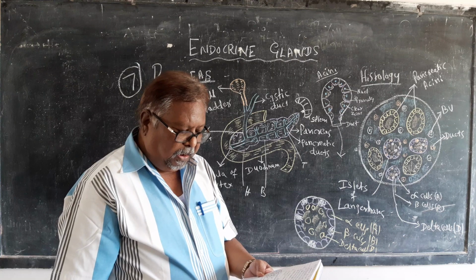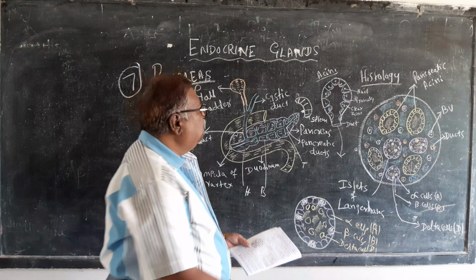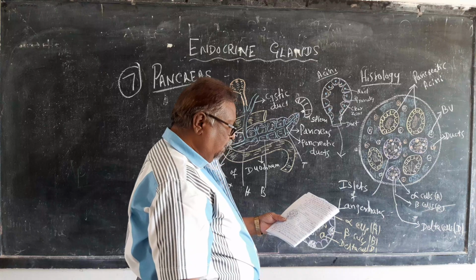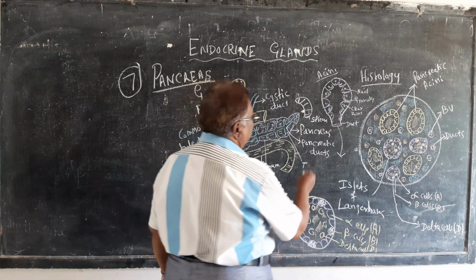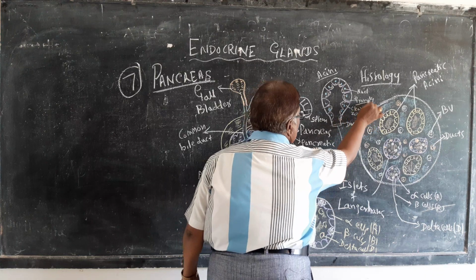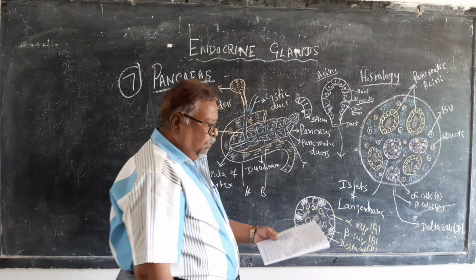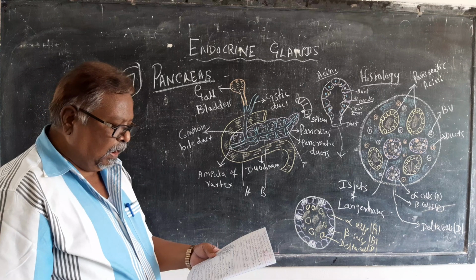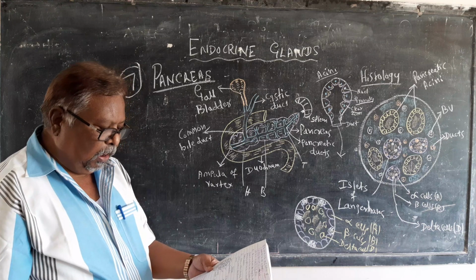The acini are lined by columnar or polyhedral epithelial cells which contain an inner granular zone and an outer clear zone. Granular and clear zones are present with the nucleus here. That is the nucleus. So these acini are lined by columnar polygonal epithelial cells which contain an inner granular zone and an outer clear zone.